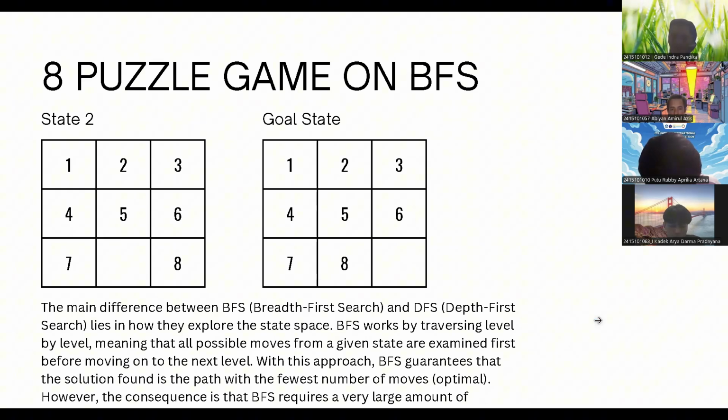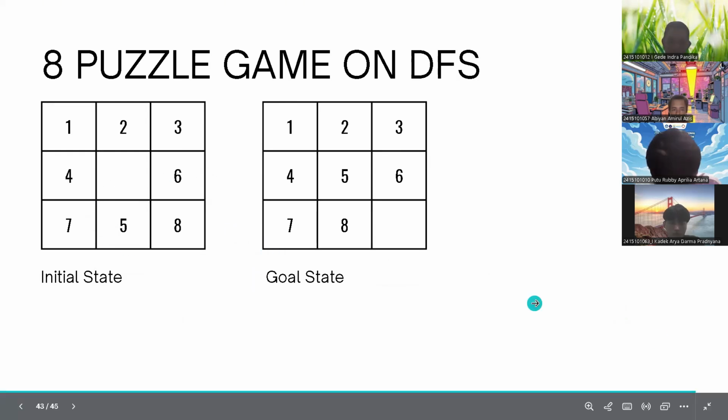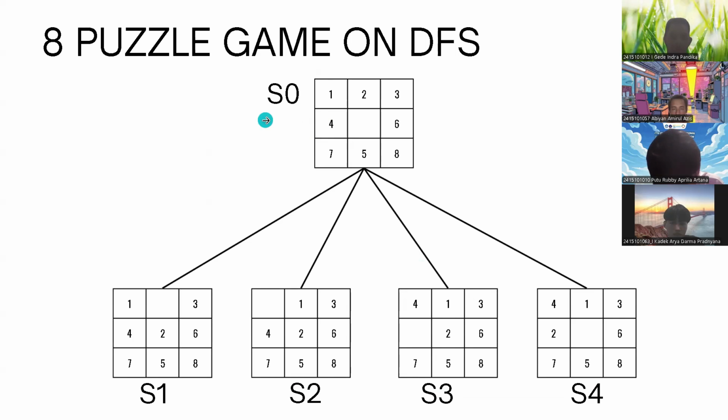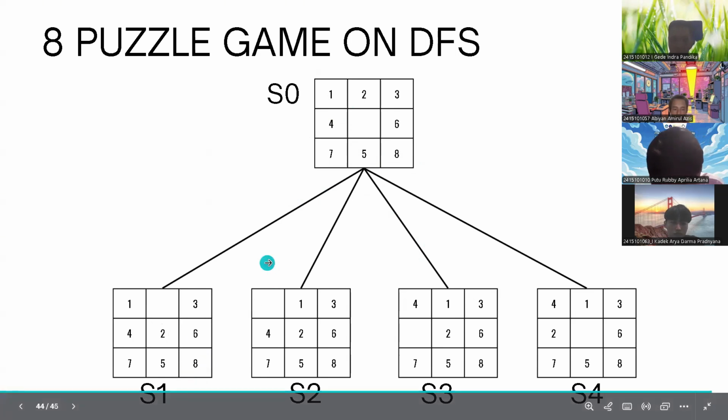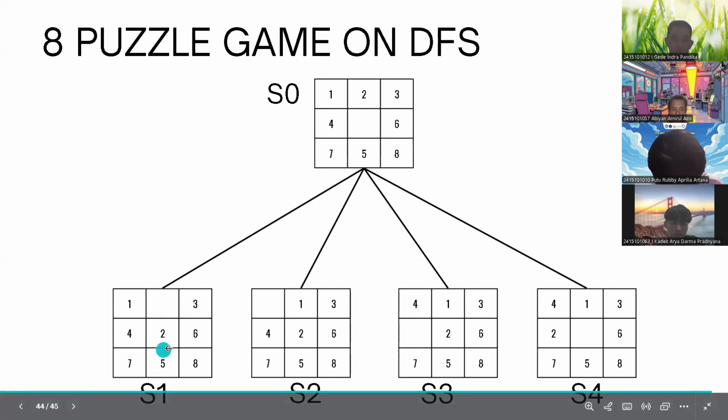The solution is found at step 2 on BFS, and now we come to DFS. On DFS in the puzzle game, we have maybe the same goal. For state S0, we have 1, 2, 3, 4, 0, 6, 7, 5, 8. And S1 is 1, 0, 3, 4, 2, 6, 7, 5, 8, maybe like moving down for number 2.